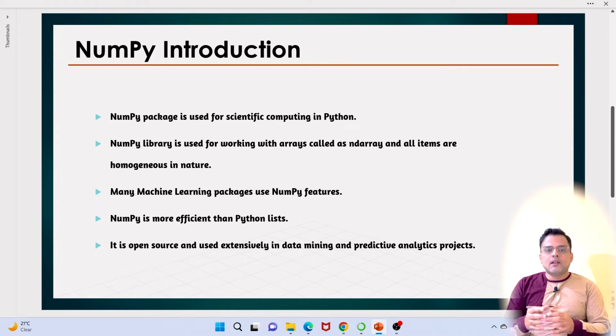And many machine learning algorithms use NumPy features. For example, we have scikit-learn, we have TensorFlow, and we have the SciPy packages. So all these machine learning packages use NumPy features. And NumPy is very efficient compared to a Python list in terms of mathematical operations. NumPy is open source and it is used extensively in data mining and predictive analytics projects.